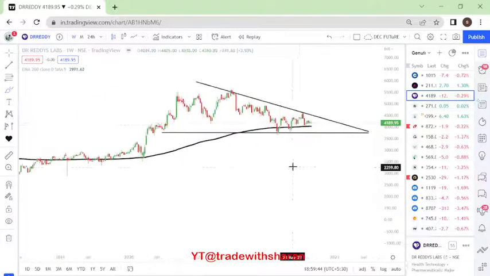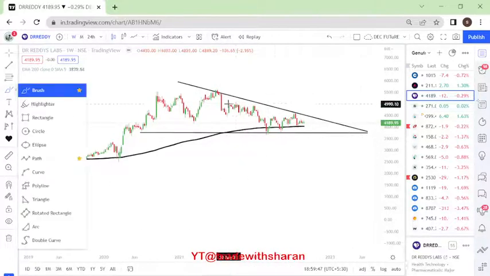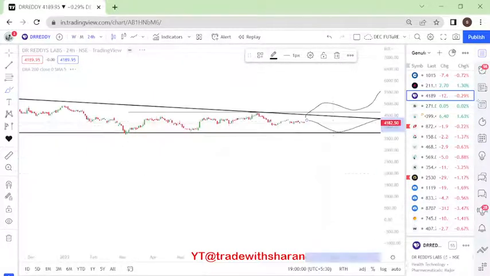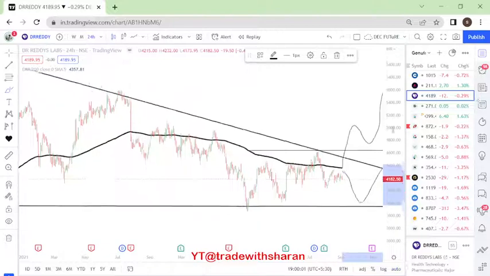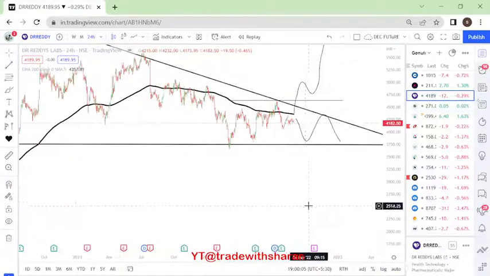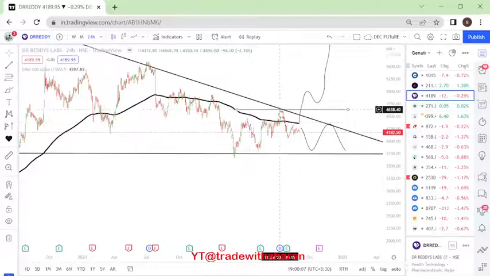I'll tell you. Now look at this. This is where the price is. So for short term people, if the price can sustain above 4637 or 4635, we will look forward to buying it. As long as that doesn't happen, we will not enter into this stock. Right? Even shorter period. Yeah, if you see here, this is the level exactly for us.